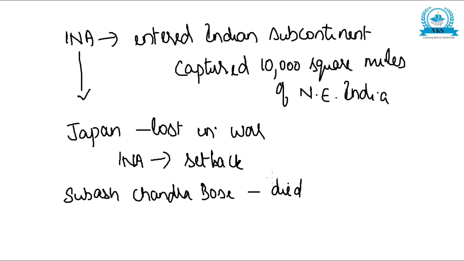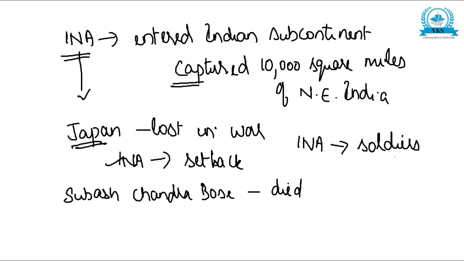So this was about the INA. The INA entered the Indian subcontinent and captured almost 10,000 square miles of northeast India. But Japan finally lost in the war and the INA had to suffer a setback. Subhash Chandra Bose passed away during that time, and the INA soldiers were captured by the British.